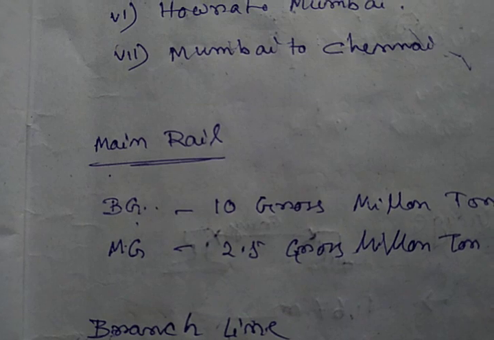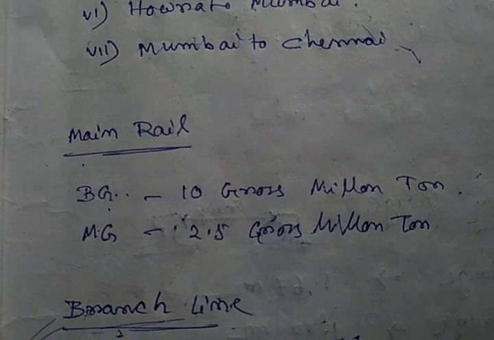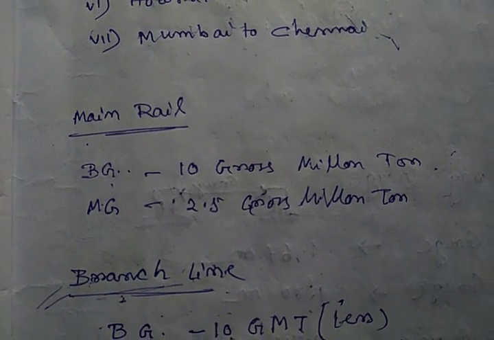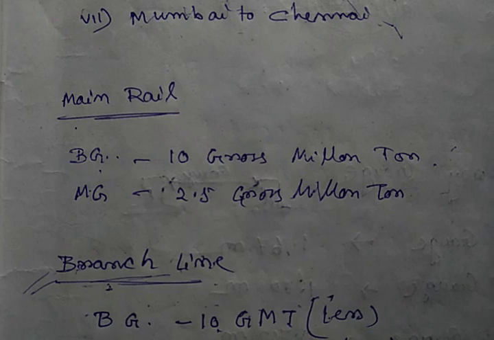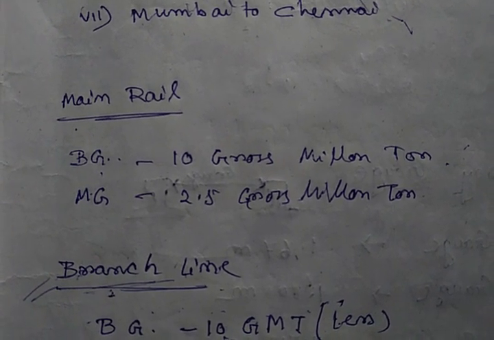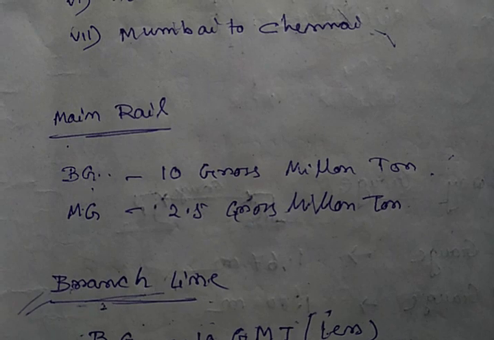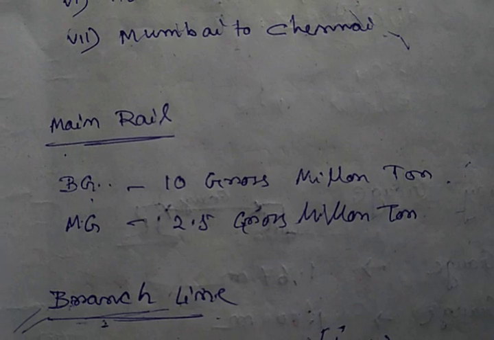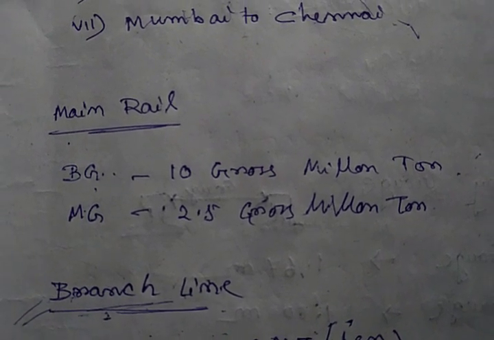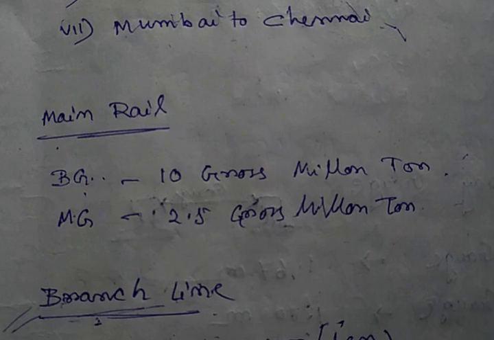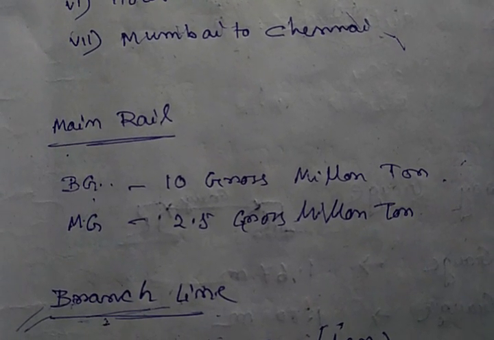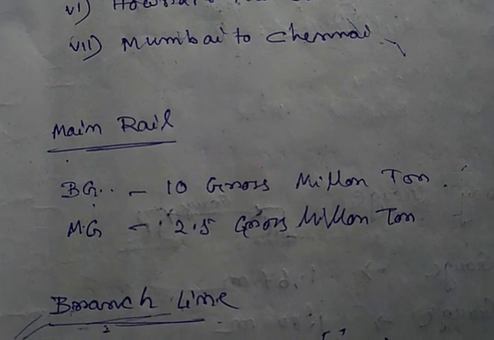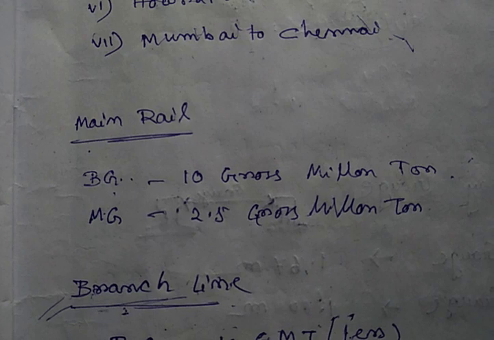Then main rails are distributed across our country and other countries also, and there are broad gauge and meter gauge. If broad gauge can carry greater than 10 gross million ton, and meter gauge can carry 2.5 gross million ton, then we can call it main rail.